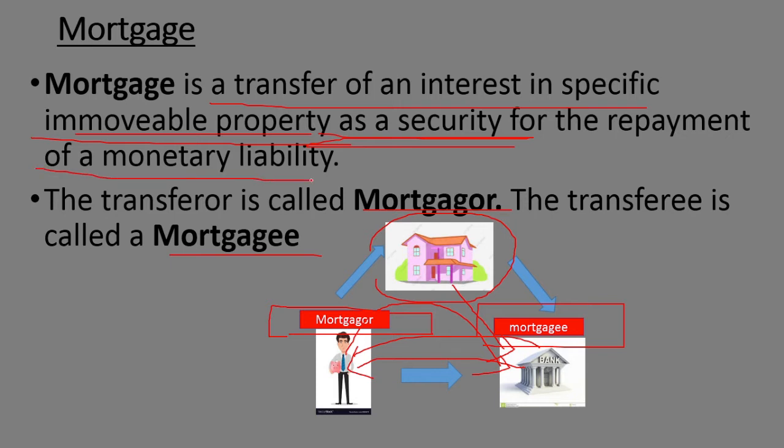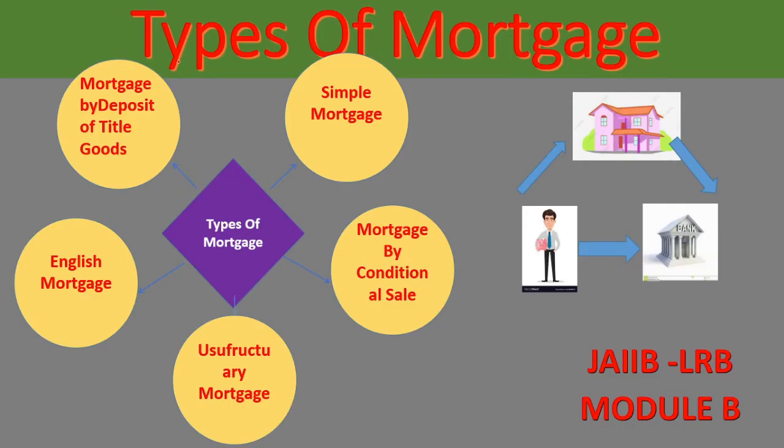Okay, so we'll discuss the types of mortgages we have. Next is the types of mortgages. In this we have simple mortgage, mortgage by conditional sale, usufructuary mortgage, English mortgage, and mortgage by deposit of title deeds. So these are the different types of mortgages in India, and they are legally valid. Let's see what all of them are, simple mortgage, mortgage by conditional sale, everything we will see.